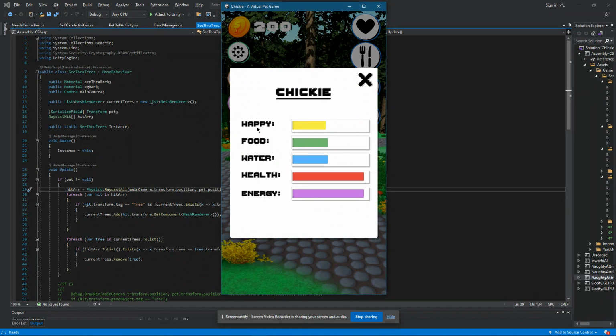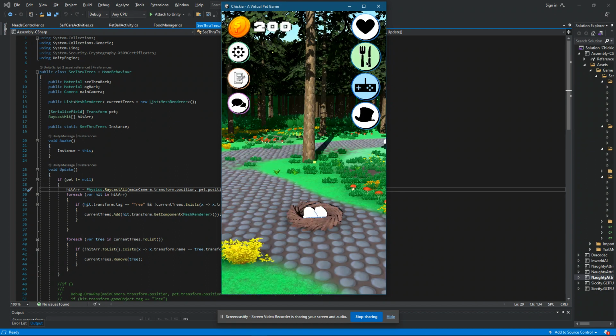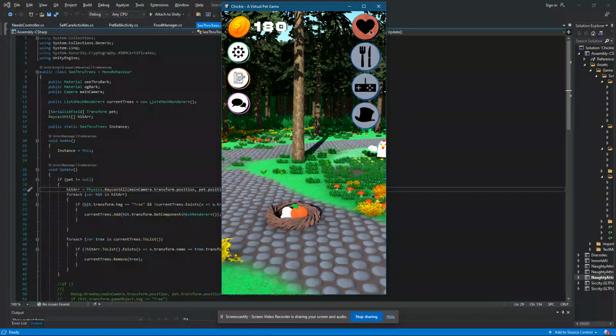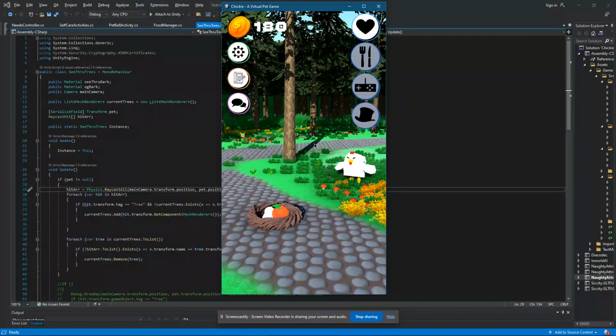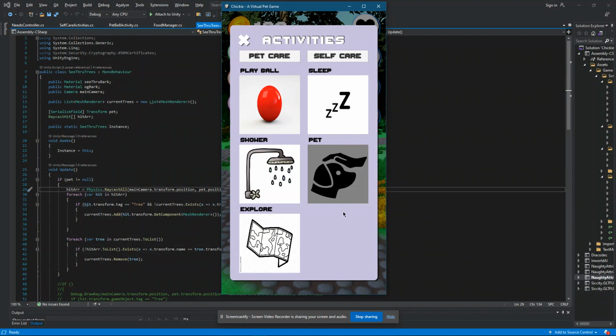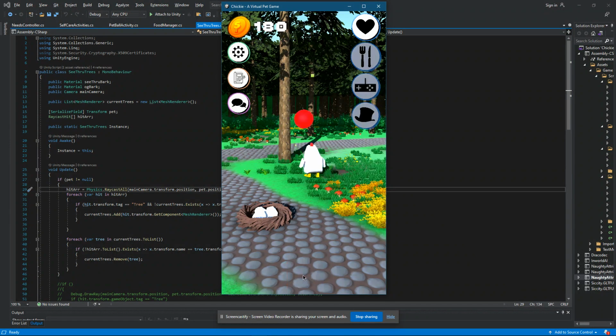Each of Chickie's various needs, happiness, food, water, health, and energy, need to be managed by a player, which is done either by feeding Chickie by buying it food, which will eventually affect the stats, or by interacting with Chickie by performing several activities with them, which include playing ball, sleeping, showering, petting, or exploring, like this.